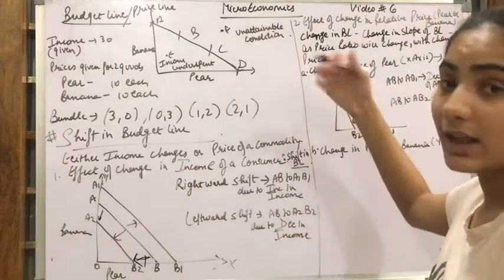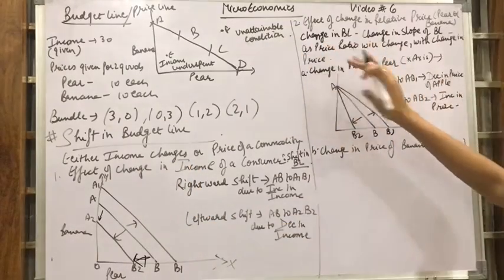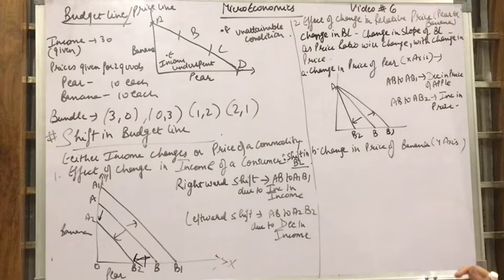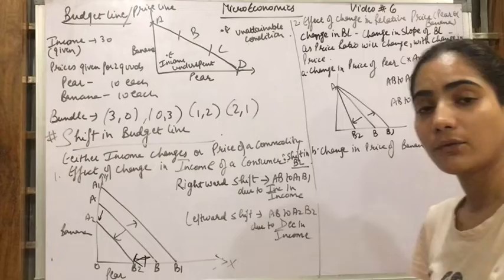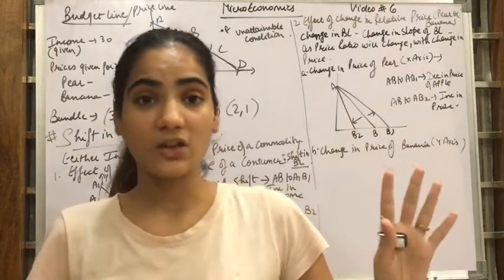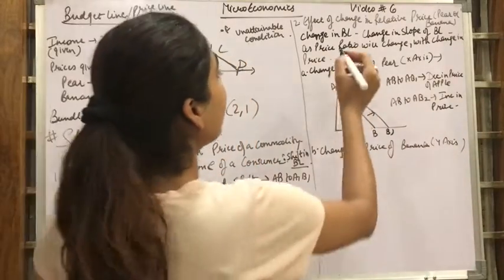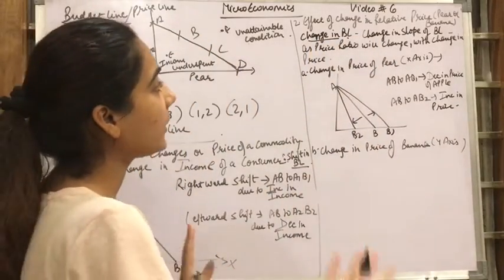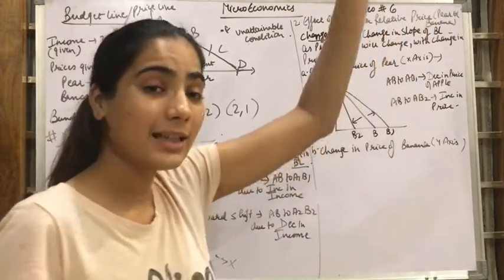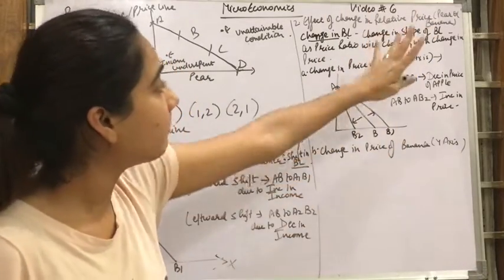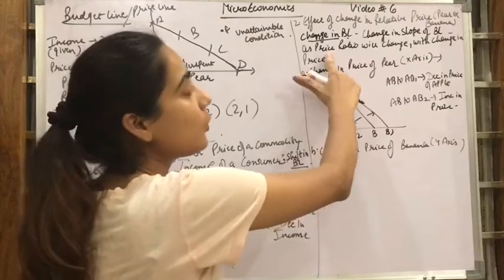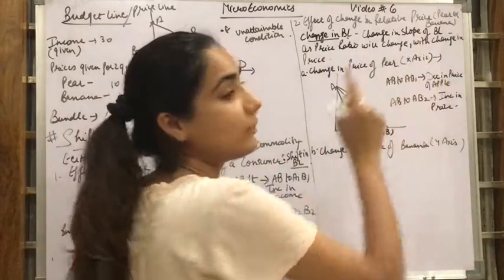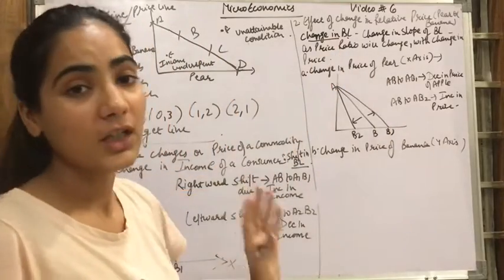Now let's come to the other situation. What could be the other option? The effect of change in the relative price of the goods. What will happen if the price of any of the goods has changed? There will be a change in the budget line. Budget line में change होगा. That means there will be a change in the slope of the budget line, as the price ratio will change. Why will the price ratio change? Because with the change in the prices, the price ratio has to change.